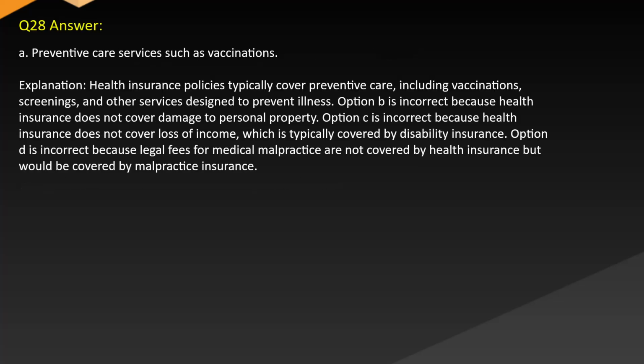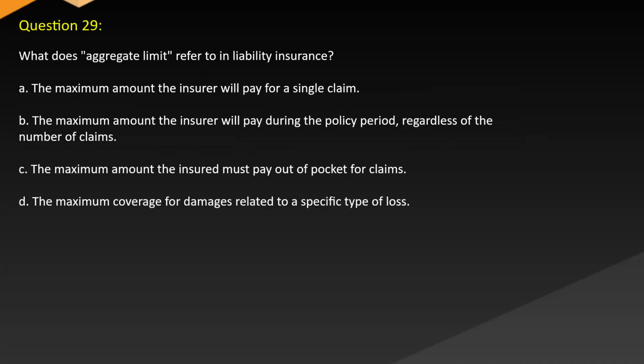Answer: A. Preventive care services such as vaccinations. Explanation: health insurance policies typically cover preventive care, including vaccinations, screenings, and other services designed to prevent illness. Option B is incorrect because health insurance does not cover damage to personal property. Option C is incorrect because health insurance does not cover loss of income, which is typically covered by disability insurance. Option D is incorrect because legal fees for medical malpractice are not covered by health insurance but would be covered by malpractice insurance.